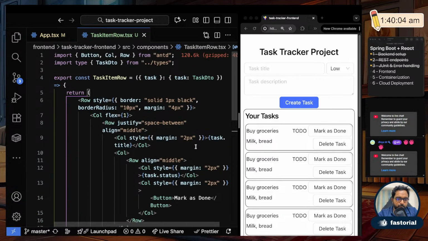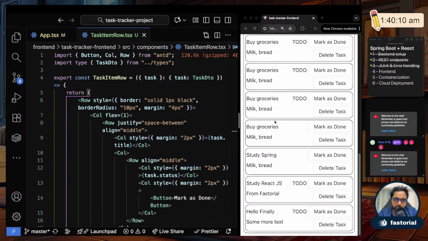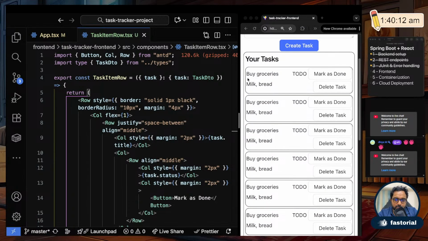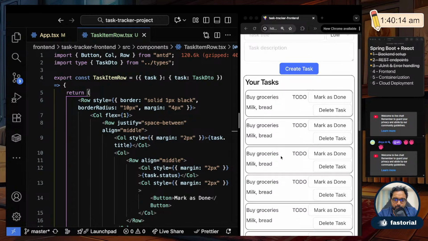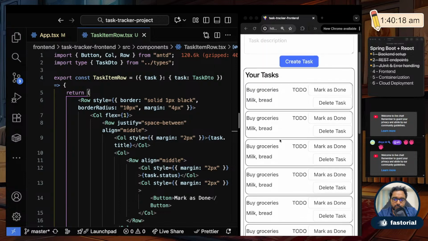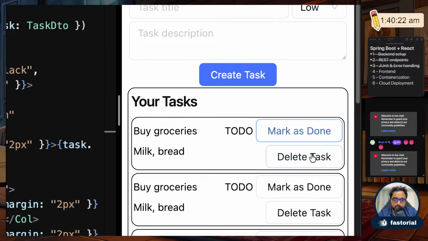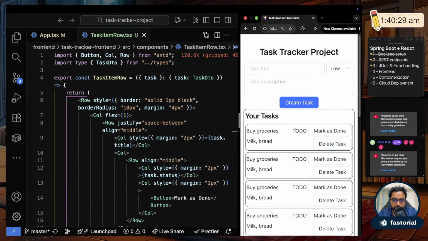So quick recap. What we did so far is we have fetched all the tasks from my backend database through Spring Boot, and we are displaying it here in our front end. Okay, so you can see all the tasks are beautifully listed. So what we will do next is let's give life to these two buttons, which are the mark as done and the delete task. I'm clicking them now, but nothing is happening, because we haven't said what to do.